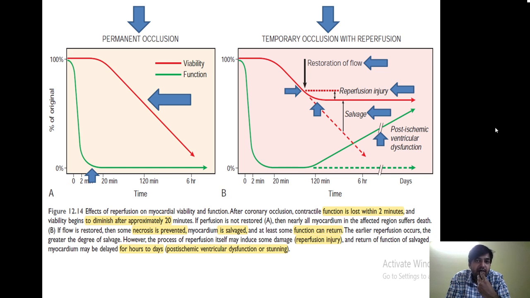Once the blood flow was restored, the myocardium started to gain function, but there is something called post-ischemic ventricular dysfunction. Although the myocardium is alive, it is not functioning properly because it is in shock. This is called post-ischemic ventricular dysfunction or post-ischemic ventricular stunning. So we are going to read in detail now.